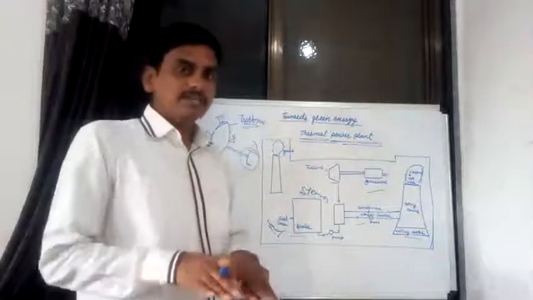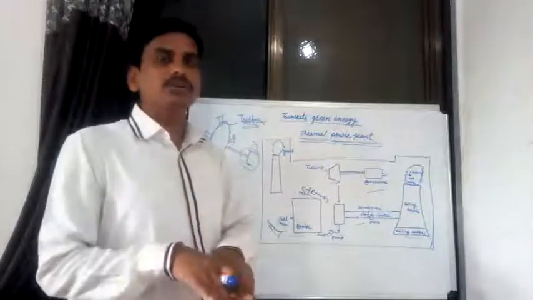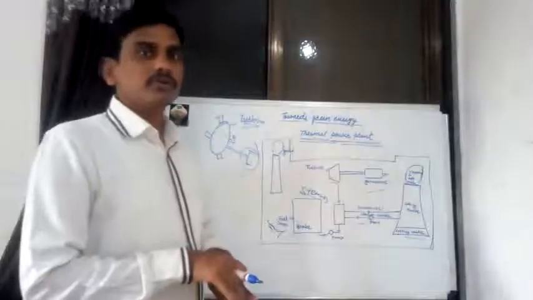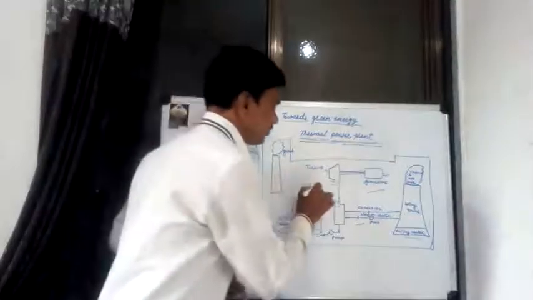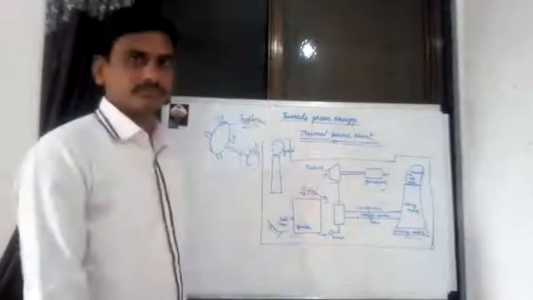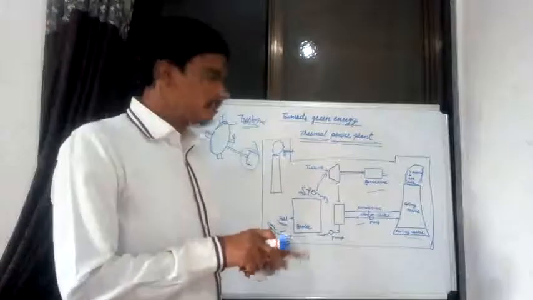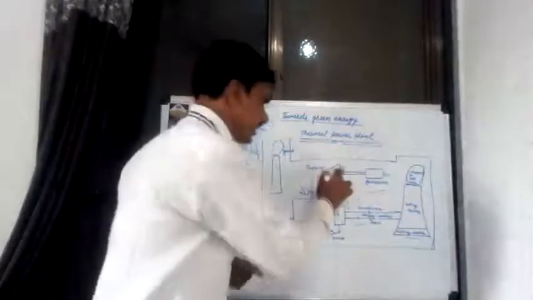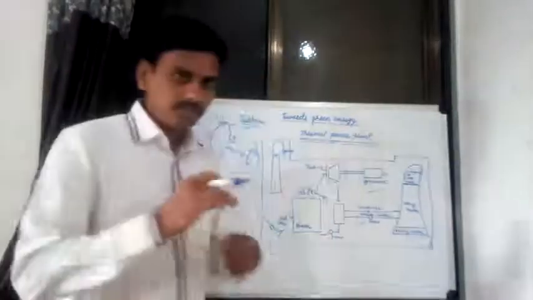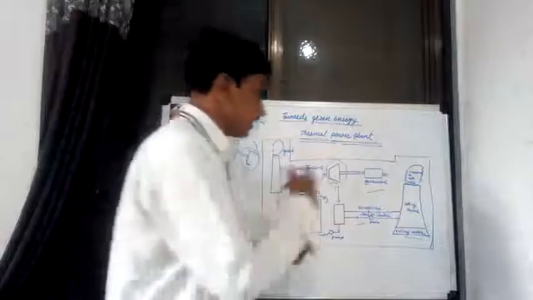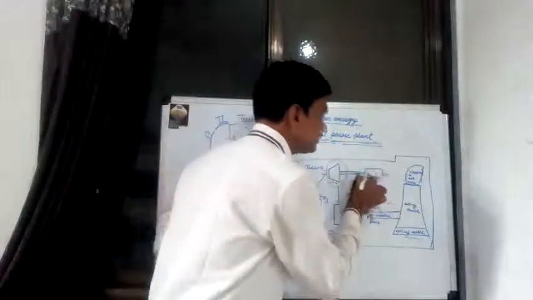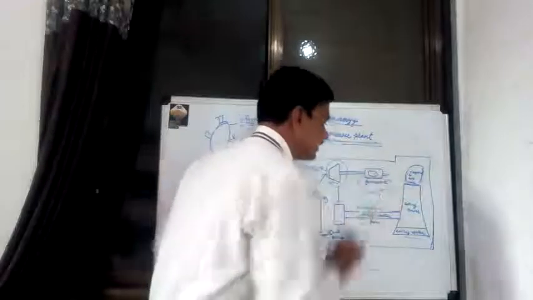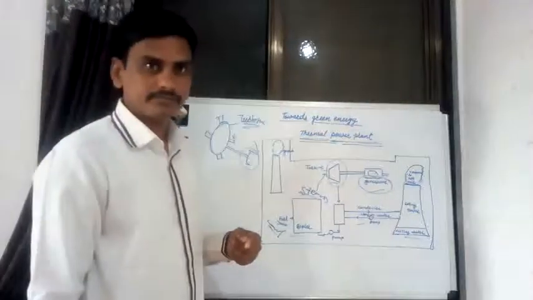Now this high pressure, high temperature steam flows onto the turbine. When the steam flows onto the turbine, the turbine gets rotated to generate electricity, and this electricity is generated in the generator.